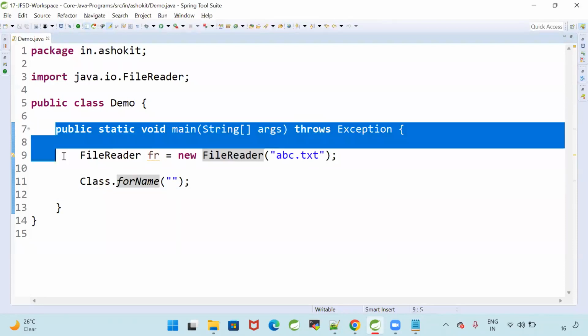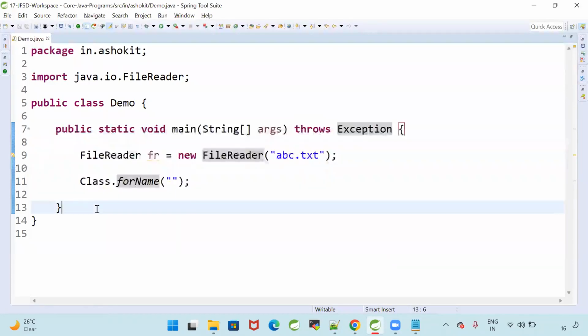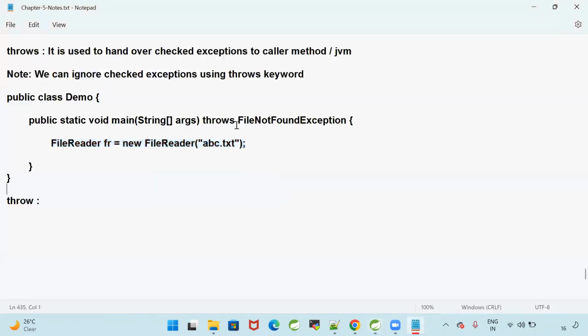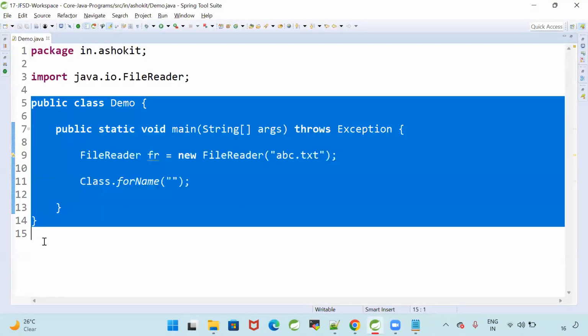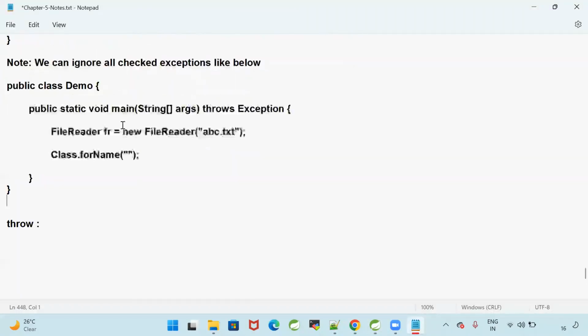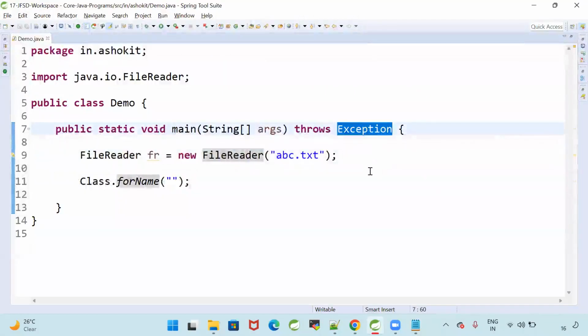Like this also you can ignore. Instead of giving a particular exception, I'm giving Exception. What is Exception? It is the super class for all the exceptions available in Java.